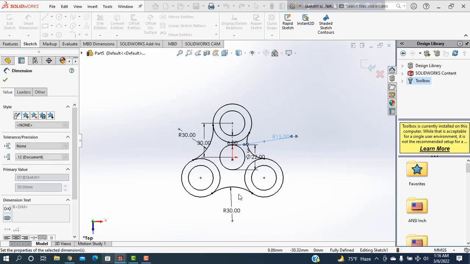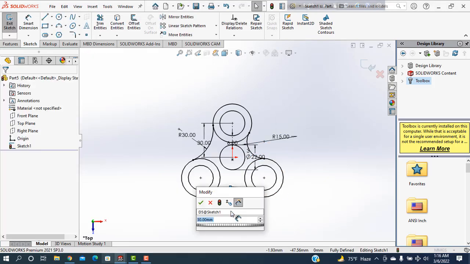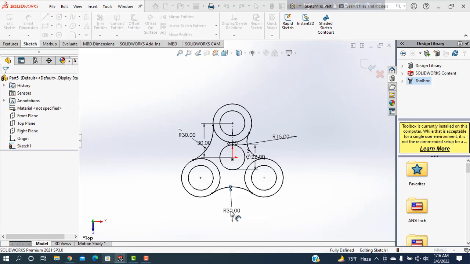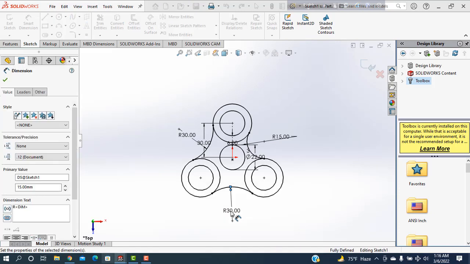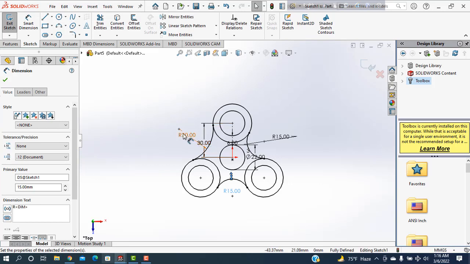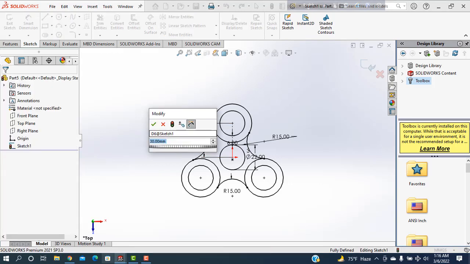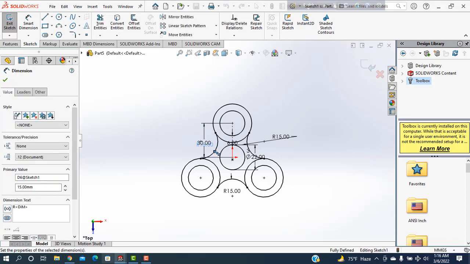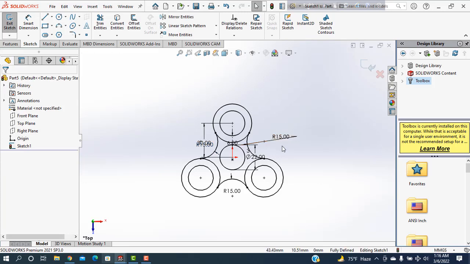Now see, when I am taking this one as 15, what happened? And this one is taken also 15. Okay, it's better. I think got it everybody.